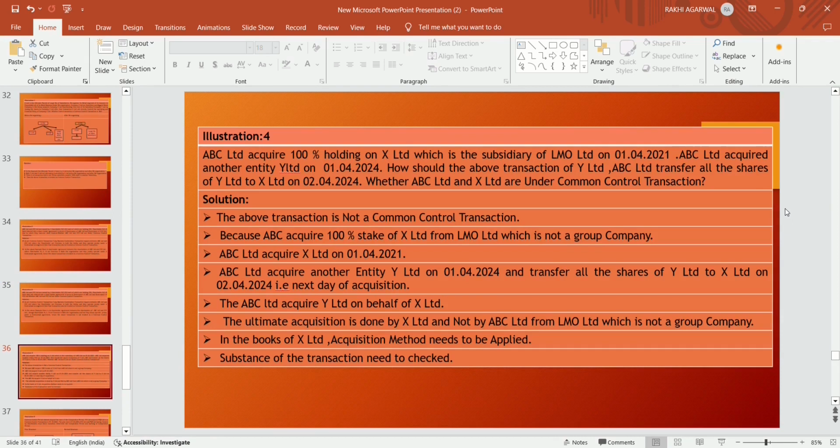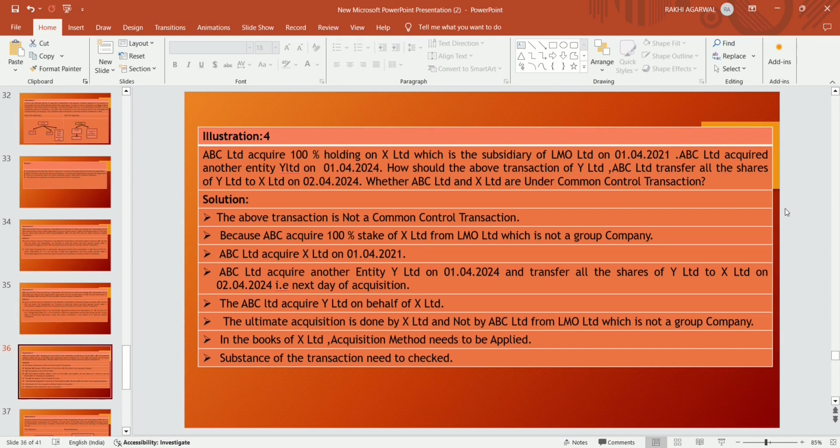Illustration 4: ABC Limited acquires 100% holding in X Limited, which is a subsidiary of LMO Limited, on 1st April 2021. ABC Limited acquires another entity, Y Limited, on 1st April 2024. ABC Limited transfers all the shares of Y Limited to X Limited on 2nd April 2020.